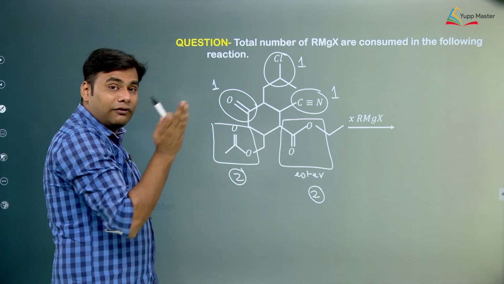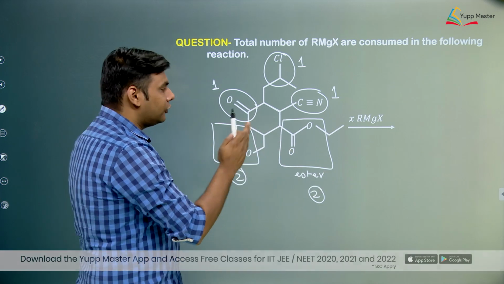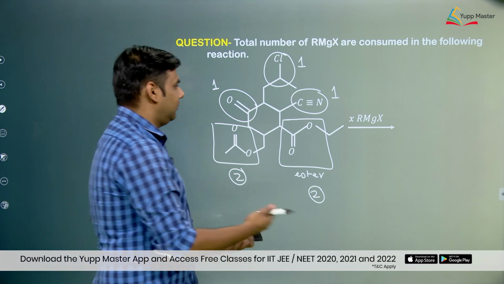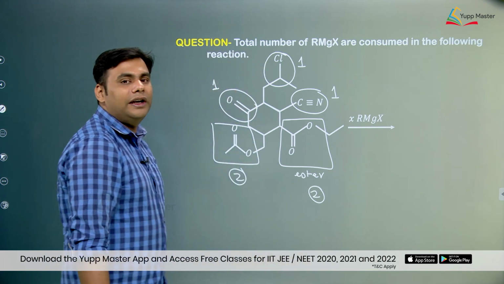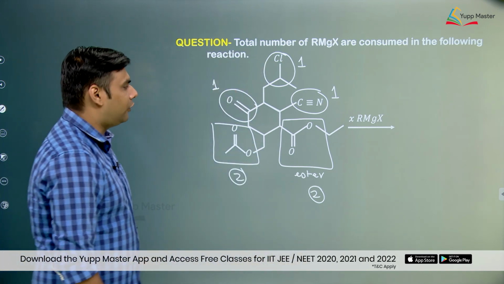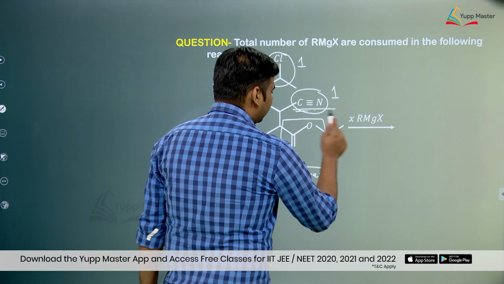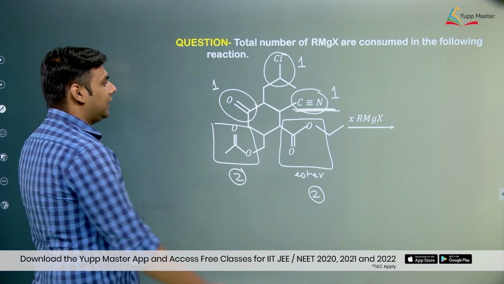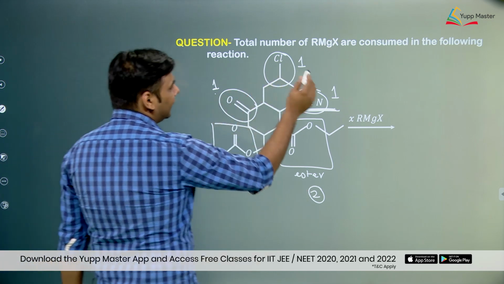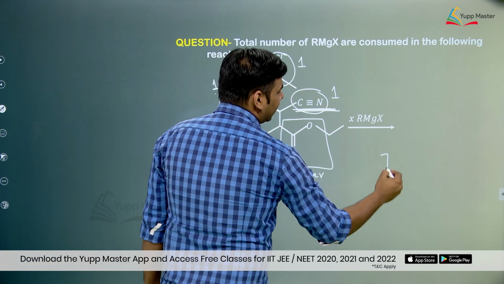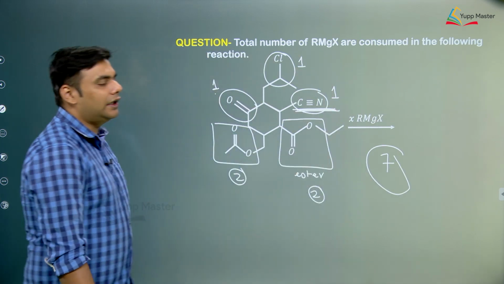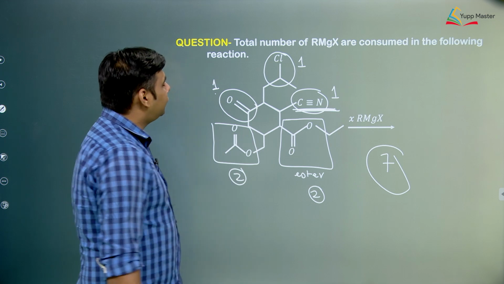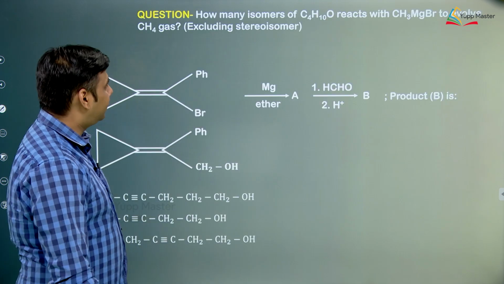When we put RMgX again, it would react with active hydrogen first and would not give the proper yield of the product. So for simplicity, in such questions we just assume that it reacts with only 1 mole of Grignard reagent. So basically 2, 4, 5, 6, 7. It is consuming 7 moles of Grignard reagent. This is again a very conceptual question that could be asked in JEE Advanced or Mains.